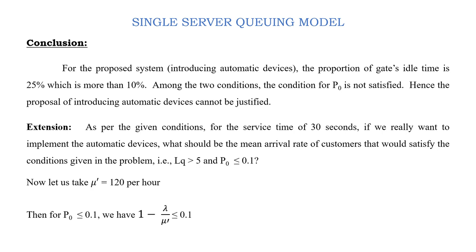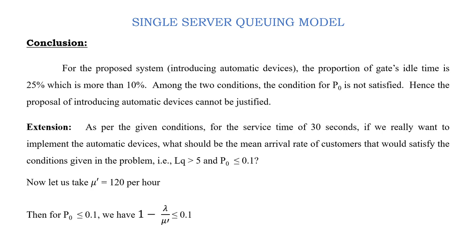So what should be the optimal level of mean arrival rate which will satisfy that LQ, the expected number of cars in queue, is greater than 5 and probability of idle server does not exceed 10%, that is 0.1.